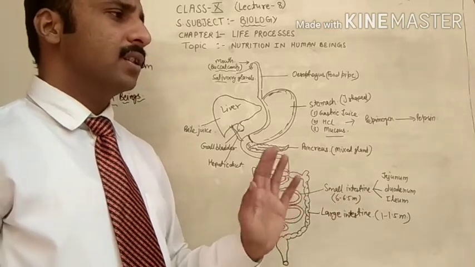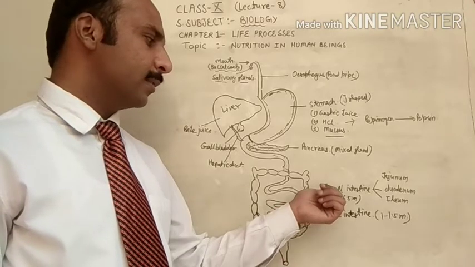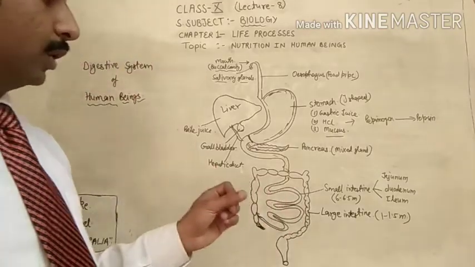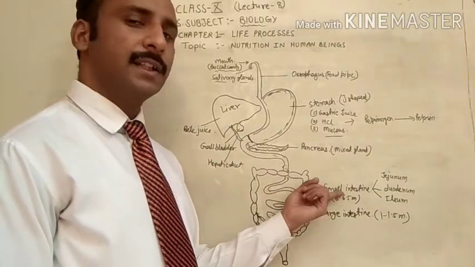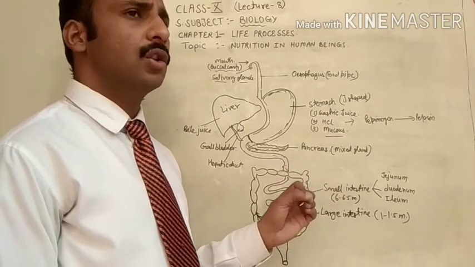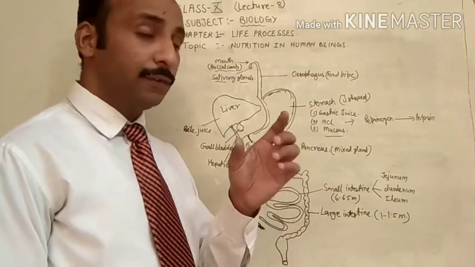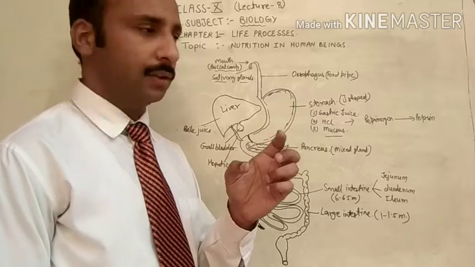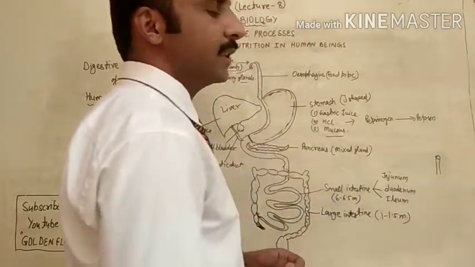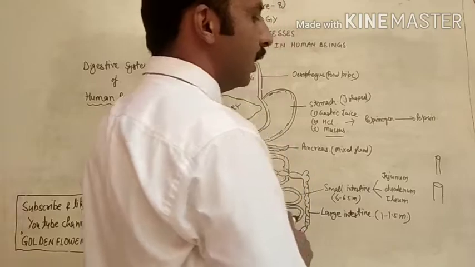So why this discrimination? According to length, the small intestine is bigger, so it would be better to call the small intestine the large intestine. But this categorization does not depend on the length of the intestine, it depends on the width of the intestine. The small intestine has less width, meaning diameter, and the large intestine has larger width or diameter.